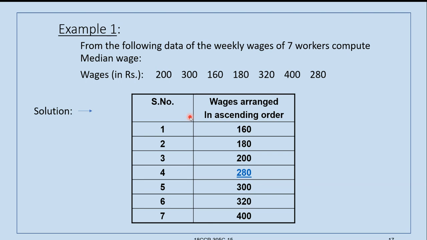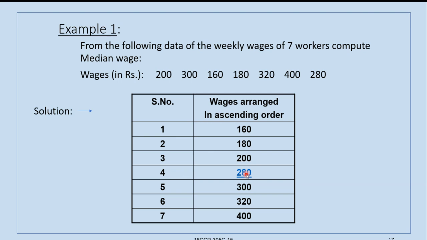That item we have to pick up as median. So here, because there are 7, N is 7 plus 1, 7 plus 1 is 8. 8 divided by 2 is 4. So the fourth item is the median. So this is the median.